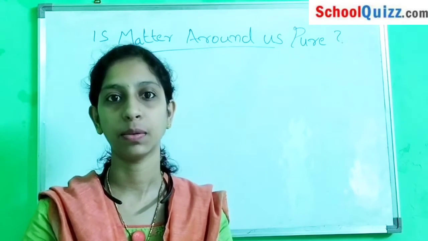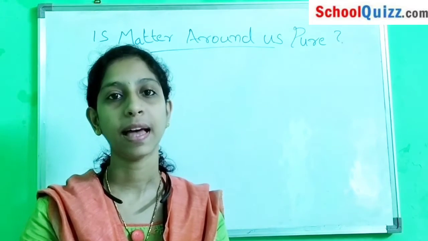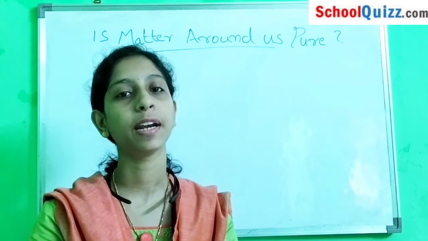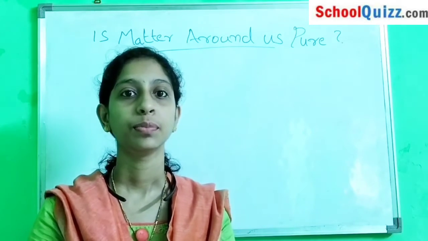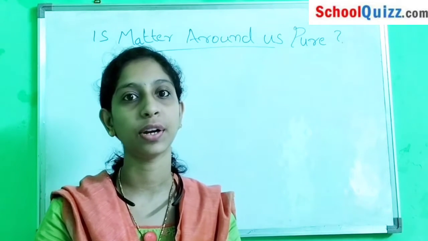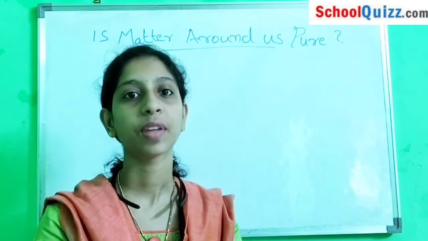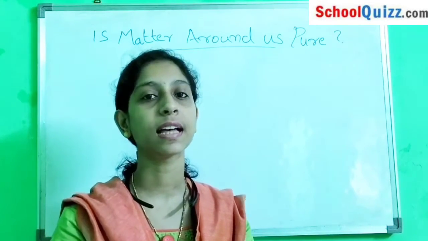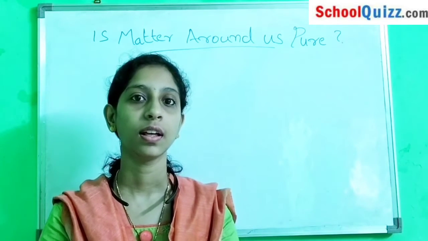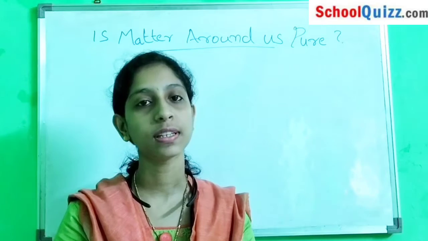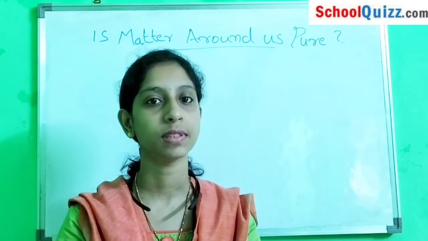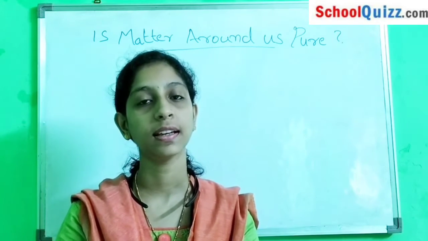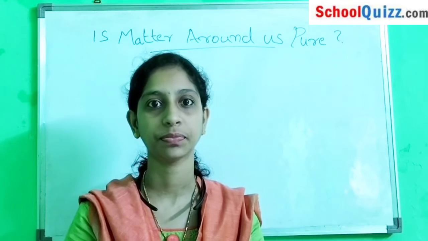If we look around us, we can see different types of matter existing in the form of mixtures. A mixture is made up of two or more pure substances. Examples are sea water, minerals, soil, air, etc. What is a mixture? Mixtures are the combination of two or more pure substances, but they are not combined chemically. That is a mixture.